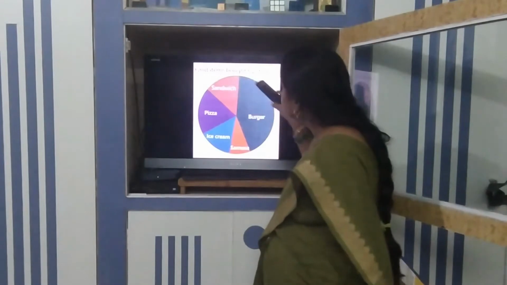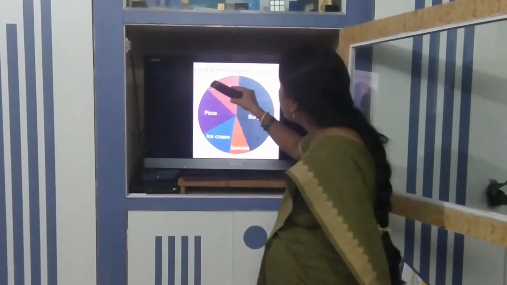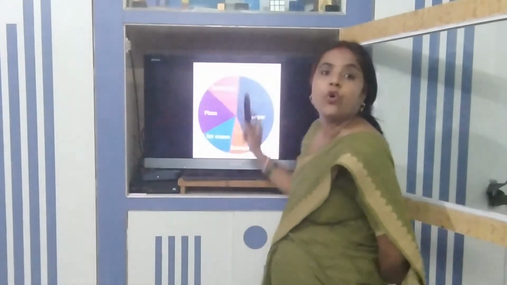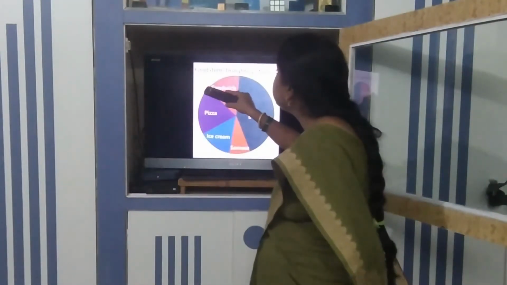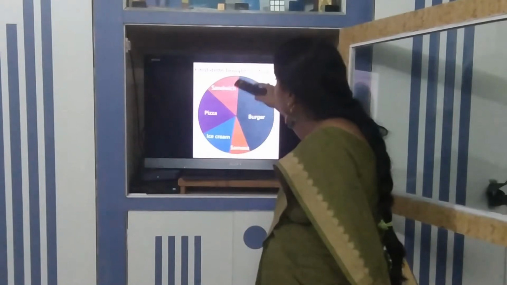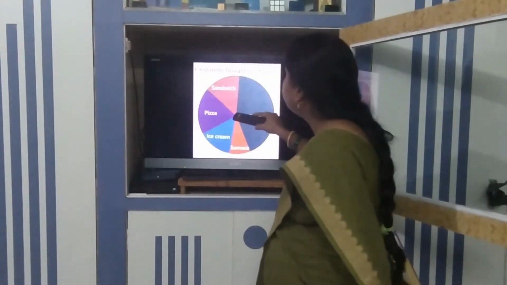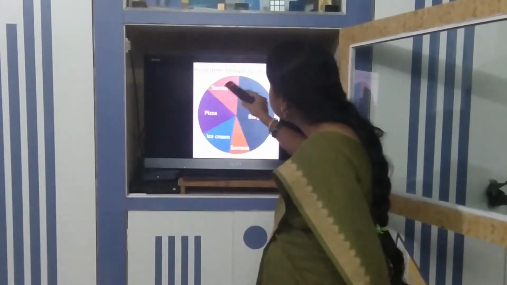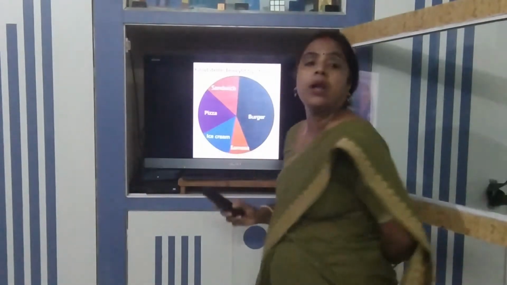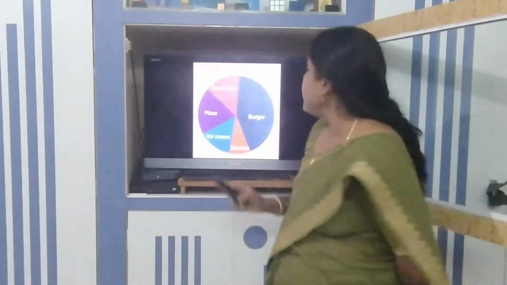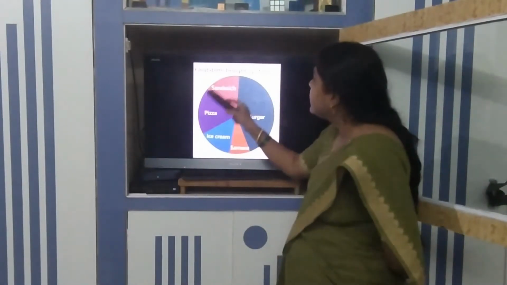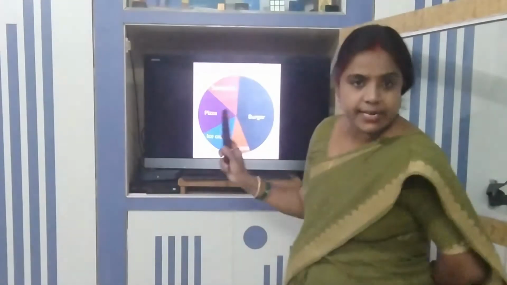On this circumference, if I take a small arc, the small part of the circumference is called an arc. When we take this small arc and join it with the help of radii to the center, then this portion is called a sector. So how many sectors are there? 1, 2, 3, 4, 5. So this circle graph is divided into 5 sectors.